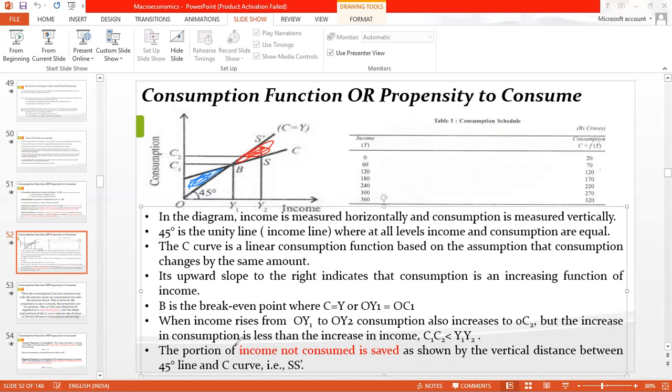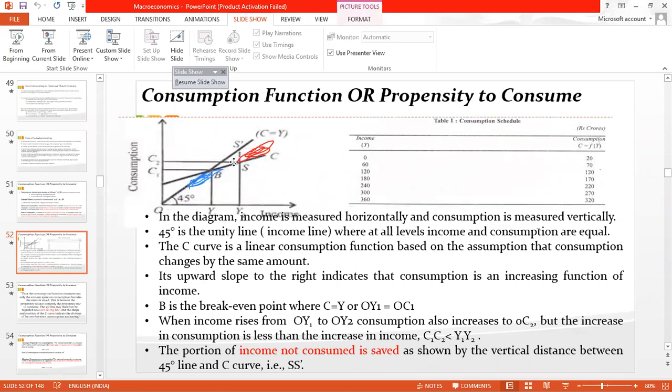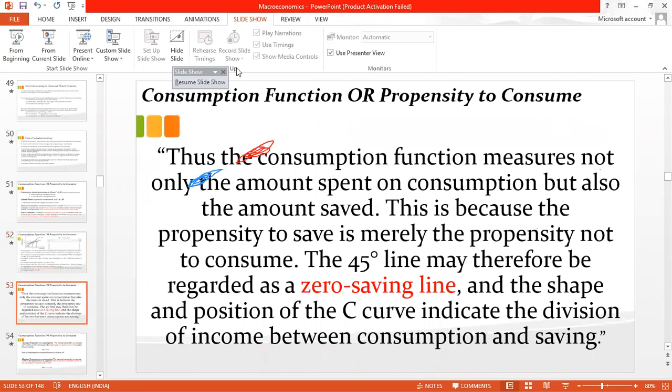The portion of income not consumed is saved, as shown by the vertical distance between the 45-degree line and the C curve, which is SS1. So this thing which I highlighted is showing your saving. Up to this point was your consumption, and above this is your saving. I hope it is clear to you. Now moving to the next slide.